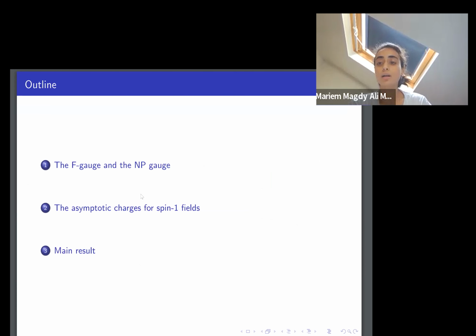For the rest of the talk, I will be giving a brief discussion of how we obtained the results. Because of time restriction, I will only consider the spin-1 case. And then I will also discuss the main results for both the spin-1 and spin-2 cases at the end of the talk.